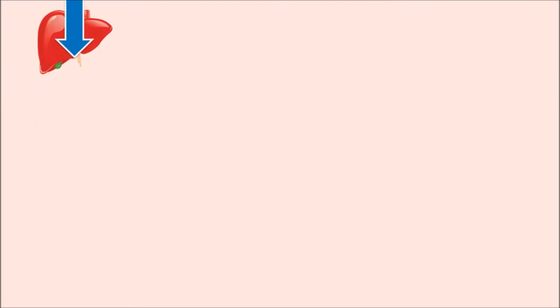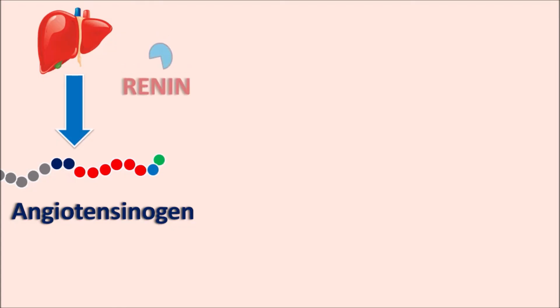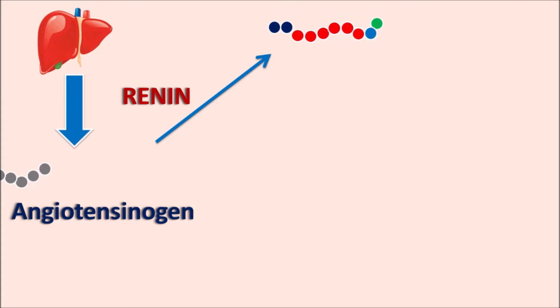From the liver, one of the precursors that is released is angiotensinogen. This angiotensinogen is a large peptide composed of different amino acids, but this is the inactive form of the peptide. This precursor is activated by the proteolytic enzyme renin that is released from the distal tubules. Now this renin can act on the angiotensinogen such that it cleaves the peptide chain and releases one peptide. This peptide is nothing but angiotensin I.